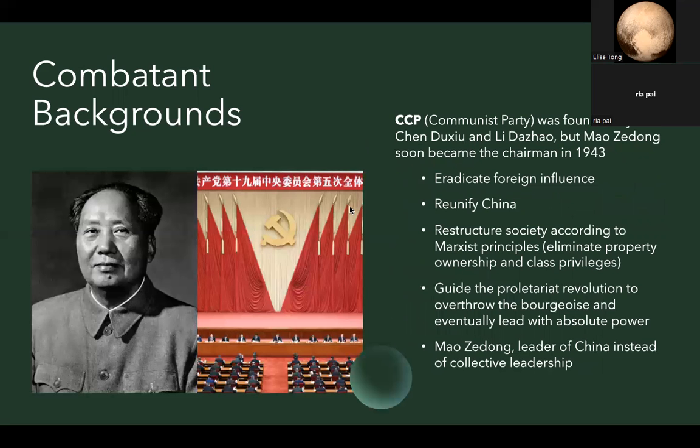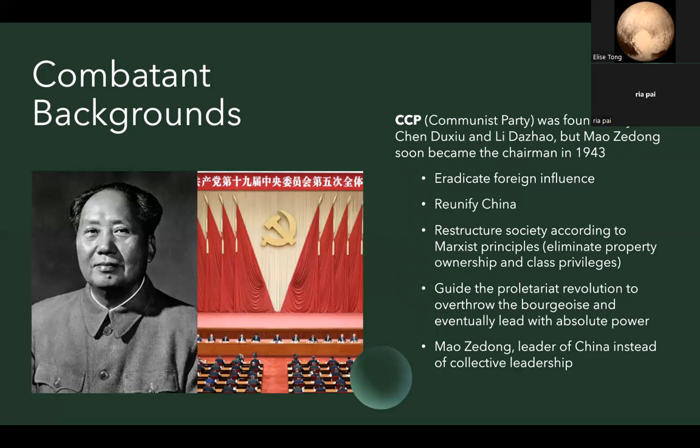The communists, on the other hand, were founded by Cheng Duxiu and Li Dazhao, but Mao Zedong soon became the chairman in 1943. While the CCP also wanted to eradicate foreign powers and reunify China, their methods to do so were quite different. They wanted a profound restructuring of society according to Marxist principles. They also wanted to eliminate property ownership and bourgeoisie class privileges.